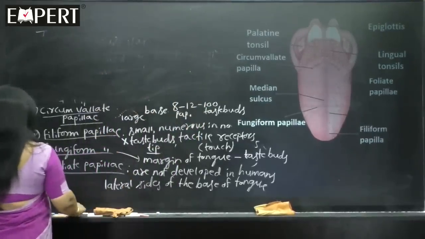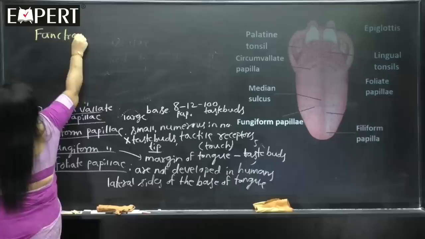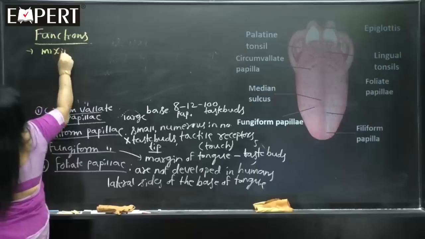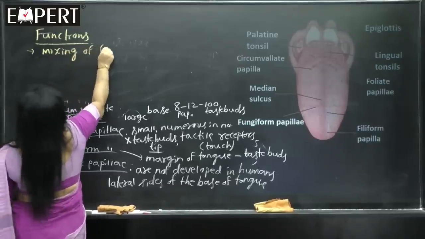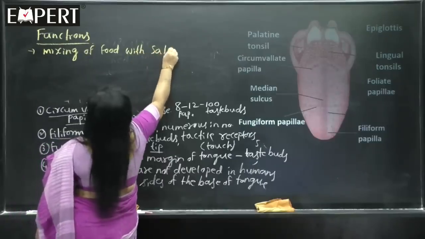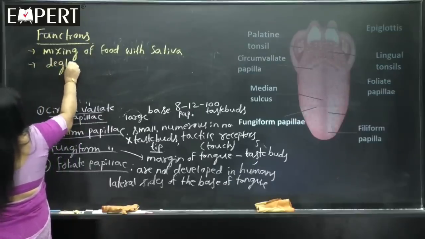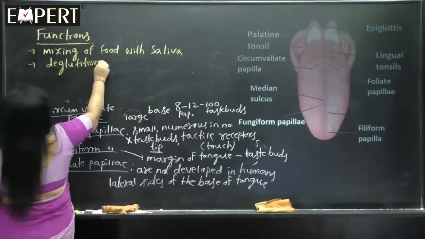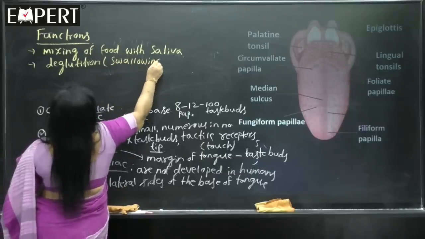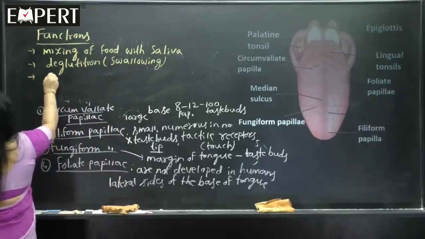See what are the functions of the tongue. Functions of tongue. First one is mixing of food with saliva. It also helps in deglutition. Deglutition refers to swallowing. Next one is speech.